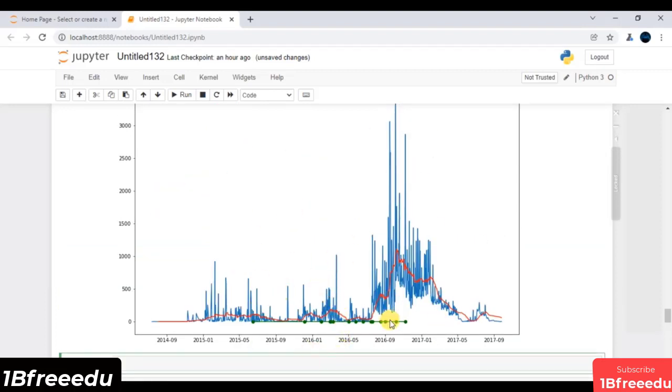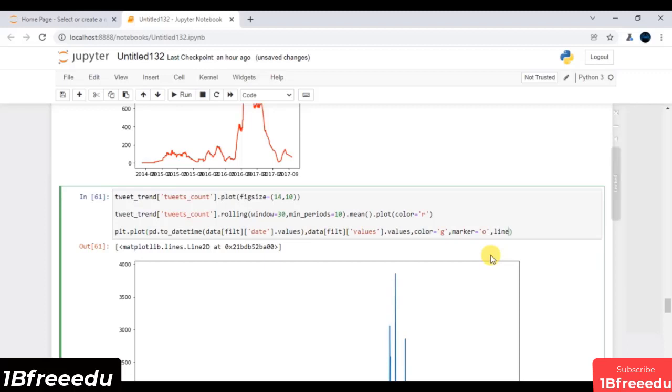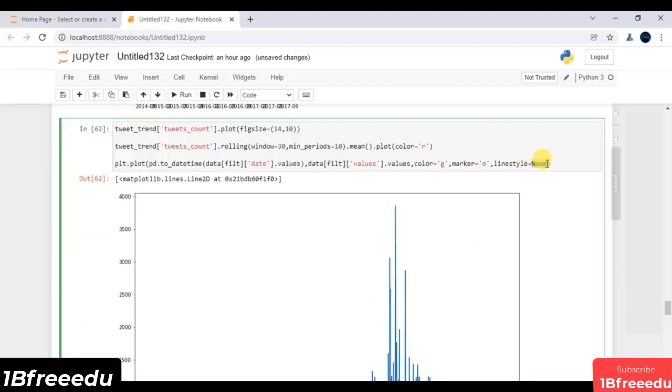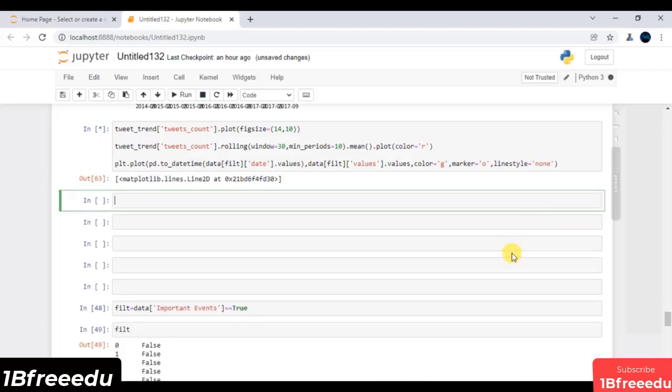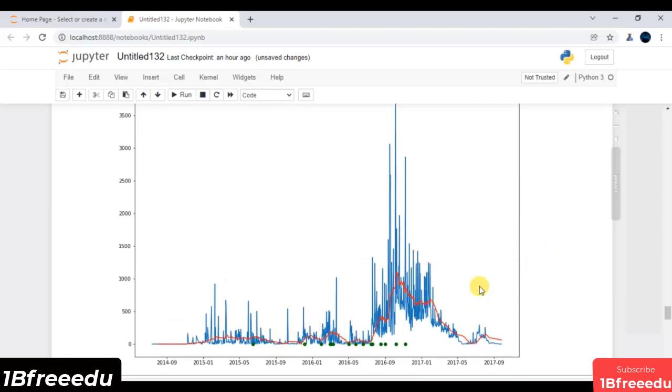Again, now what you can do is disable this straight line. So I will say here, you have one more parameter, which is line style. I will say line style will be none. And if I execute again, the value that I have passed must be in the form of a string. Let me just execute this line of code again. And now in just a couple of seconds, this is my amazing visualization that we are getting.